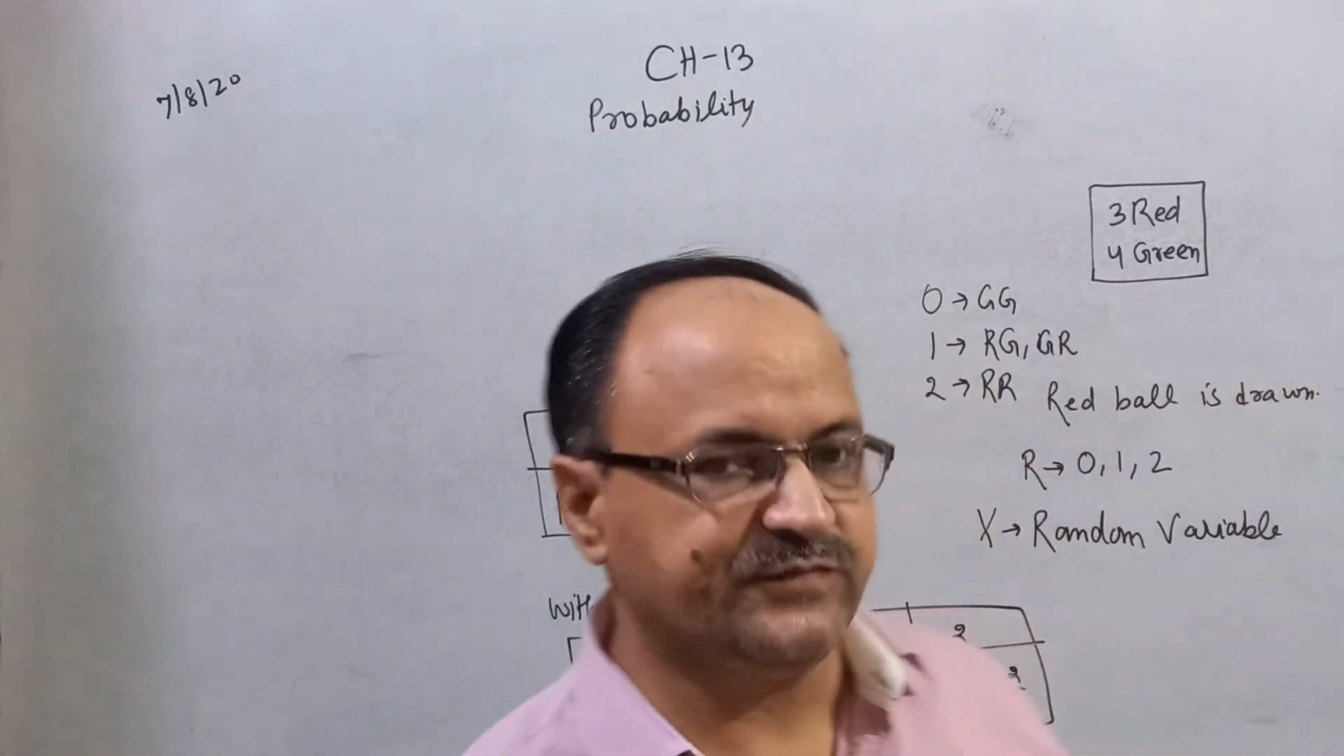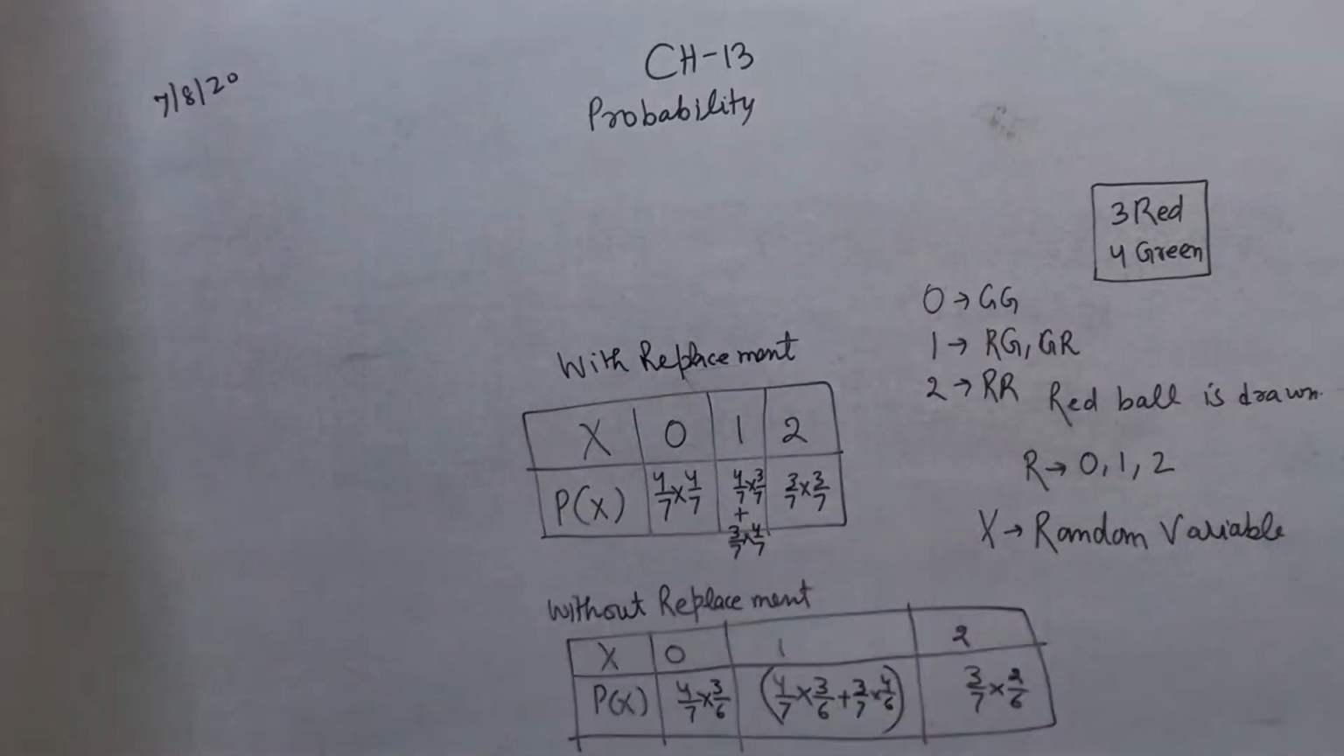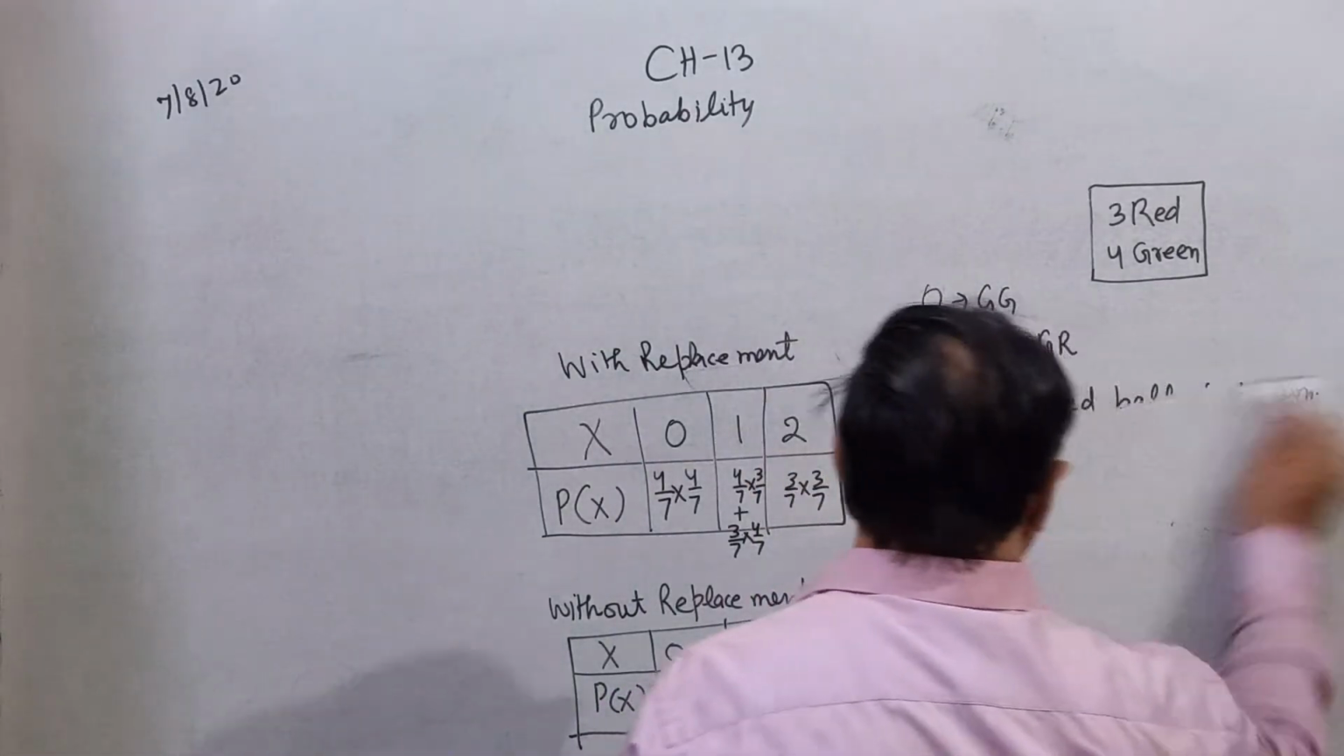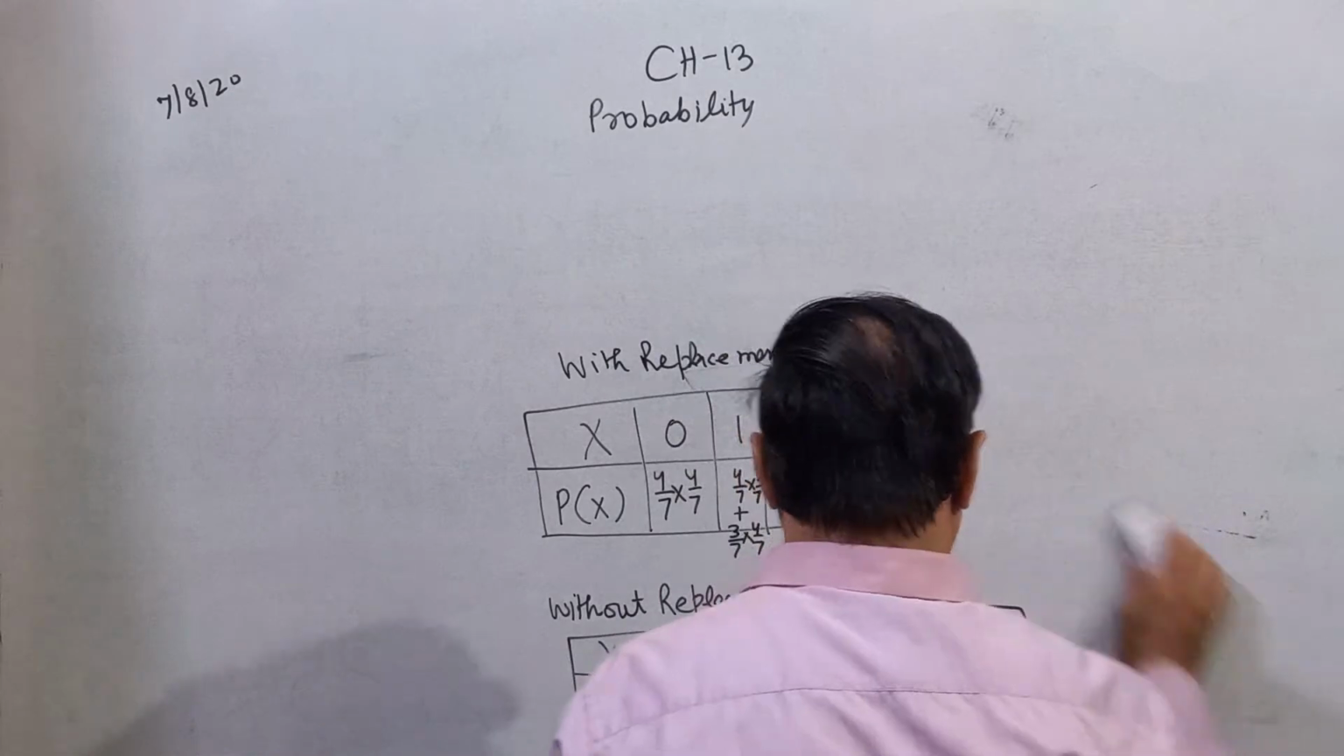So this is the concept of random variable and probability distribution.